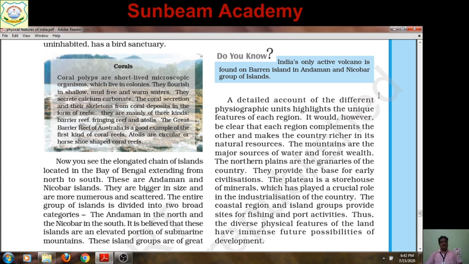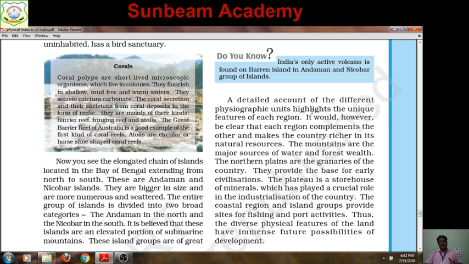Earlier we have discussed the characteristic features of all the physiographic divisions of India in detail. We discussed at last the conclusion, the paragraph is here, and here I have discussed one question. The physiographic divisions of India are complementary to each other. Why?